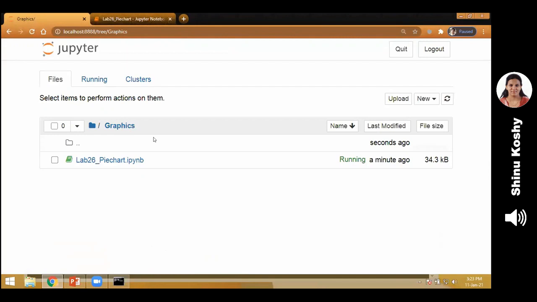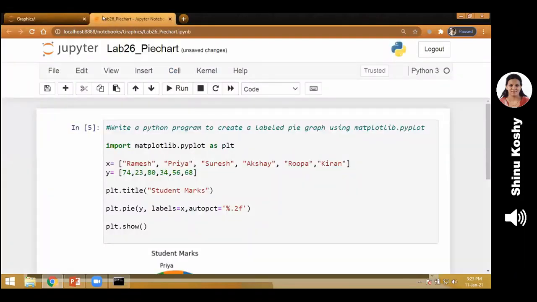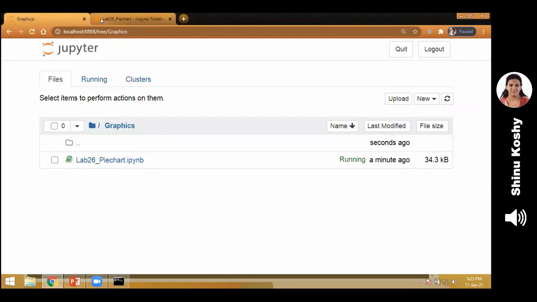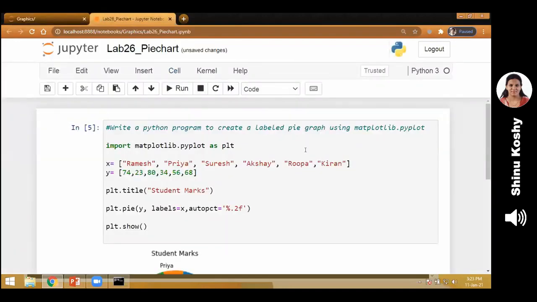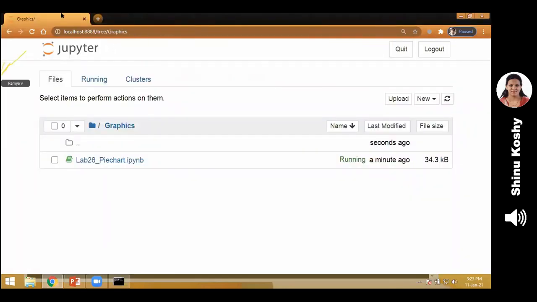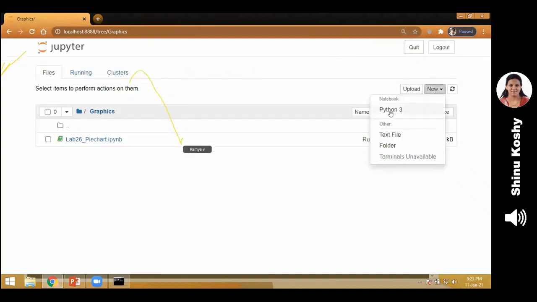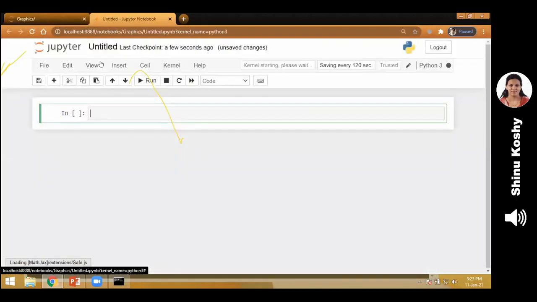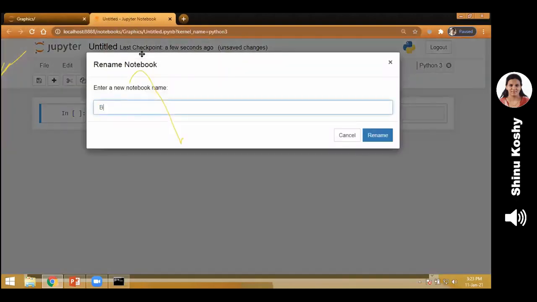Next, we go for the bar graph. That is my last program. So lab cycle number 25. My last program is how to create a labeled bar graph. Write a Python program to create a labeled bar graph. I've created a new file. I'm renaming the file.